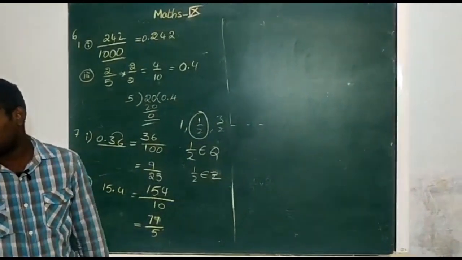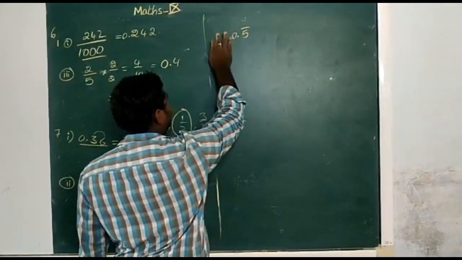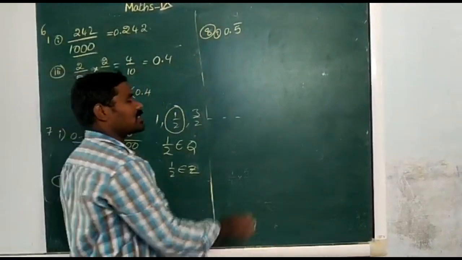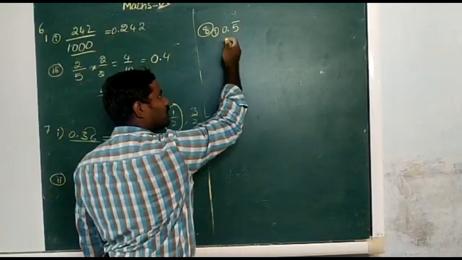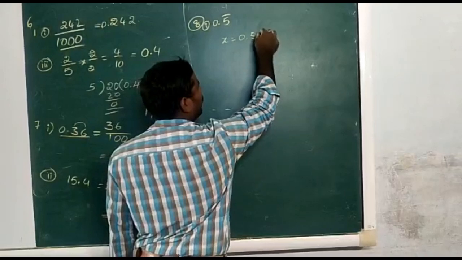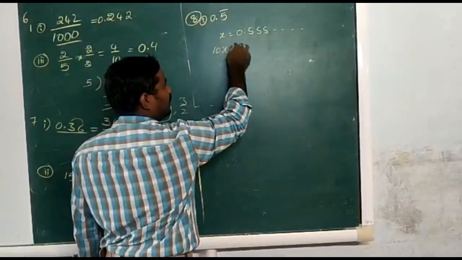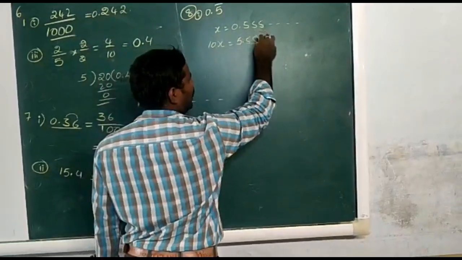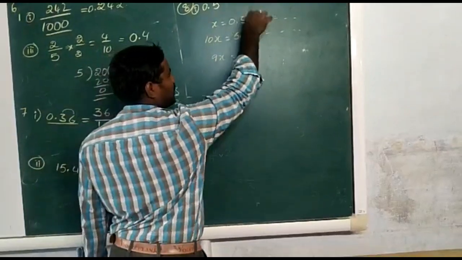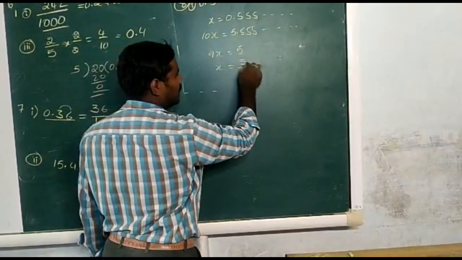For example, problem number 8, first one, 0.5 bar. We have a process from 6th, 7th, 8th classes. Now I am doing the first problem like that. Take it as x, 0.555 and so on. Only one number is repeating, so 10x equals 5.555 and so on. By subtracting these two, 9x is equal to 5, as these all are cancelled. Now x is equal to 5 by 9.